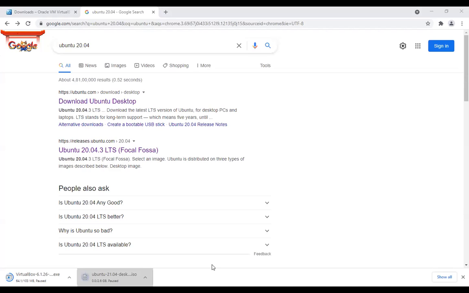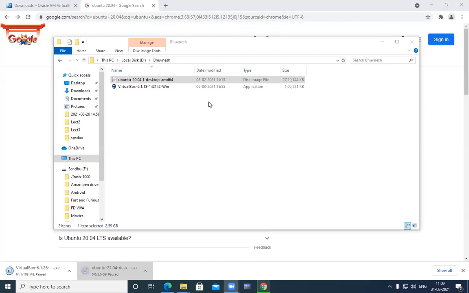Okay, I have already downloaded, and here are these files. Okay, that is Ubuntu 20.04.1, and it is of 64-bit.